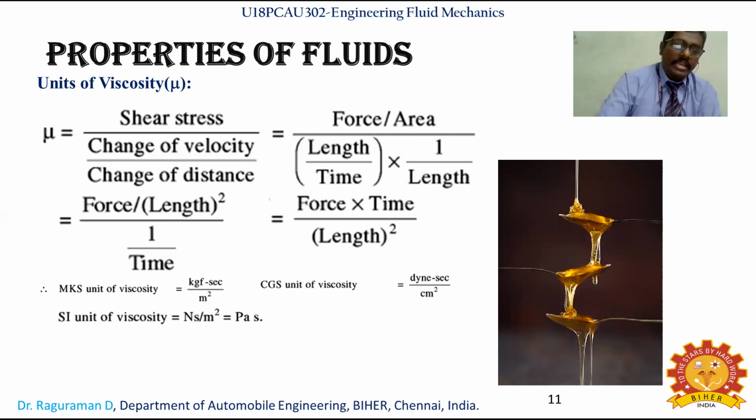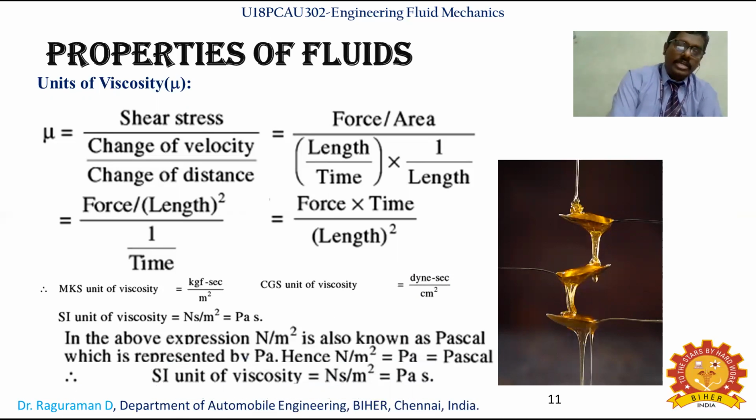And Newton per meter square is known as a Pascal, which is shortly written as Pa. So the SI unit of viscosity, instead of Newton second per meter square, you can even write Pascal second.